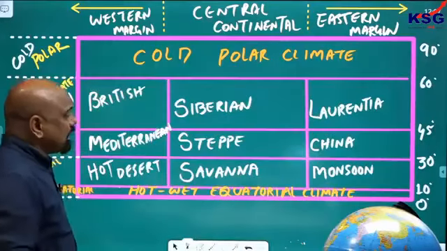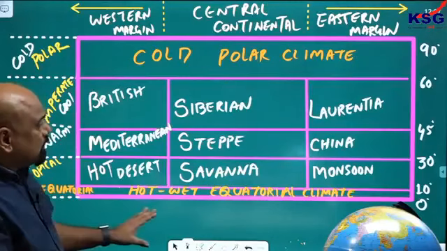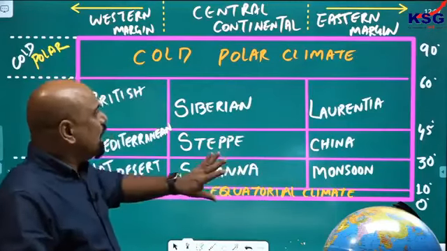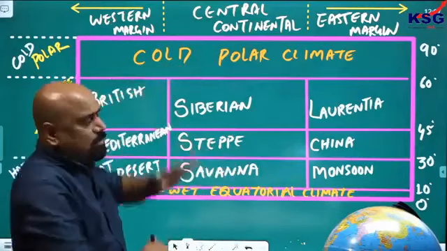Sequencing of the climatic type. What do we call low latitude? 0 to 30 degree is low latitude. High latitude is 60 to 90 degree. Mid latitude is 30 to 60 degree.